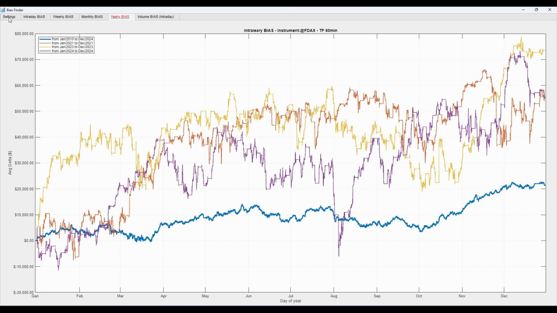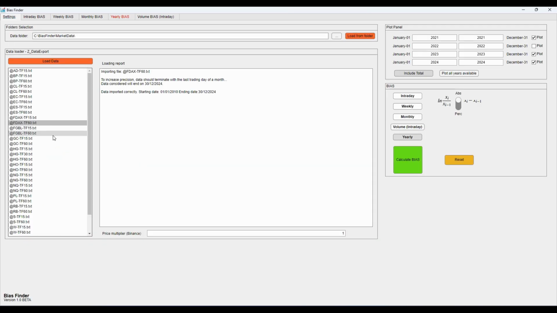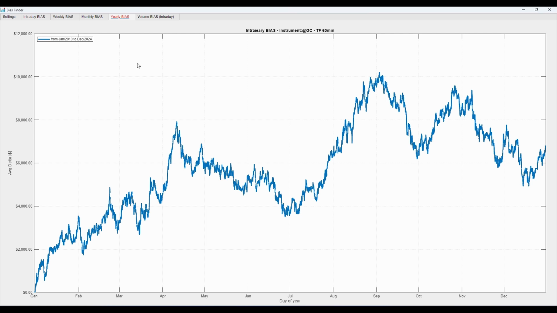Now let's try switching sectors and look at, for example, the metals sector. Let's choose gold. So we'll load gold data from 2010 to 2024. Also in this case, let's deselect the individual years and first examine the overall trend of our annual bias. And this is the information provided by the Bias Finder. We can see a relatively bullish trend in the case of gold as well.